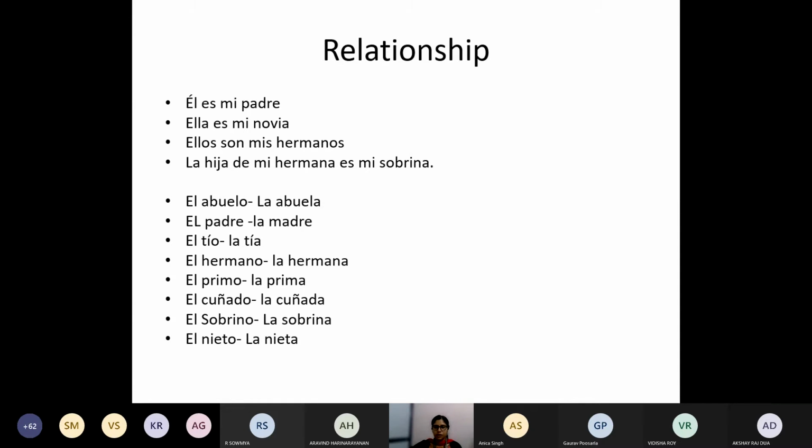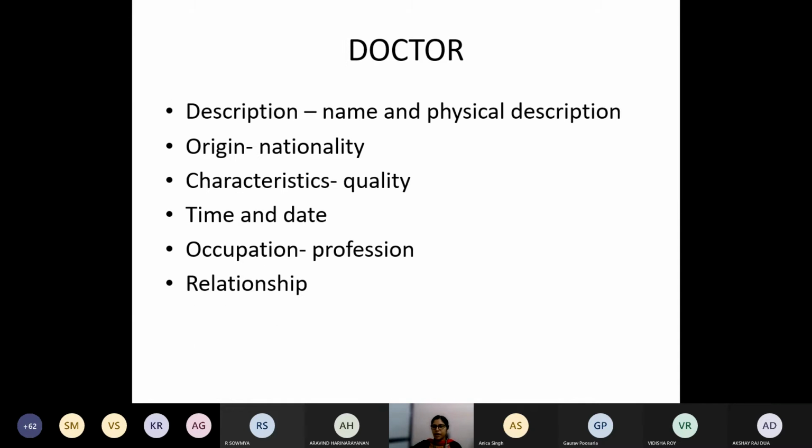Yeah. So these are the rules. These are the 6 places where we are using the SER verb. Apart from this, we do not use the SER verb anywhere. Okay. So it should be clear. Some of the uses we are already using in the classroom. For example, occupation we were using, characteristics we were using, origin we were using, description we were using. Only time and date and relations we were not using in the classroom till now. So just for your sake, now you should be having these points in mind where to use.